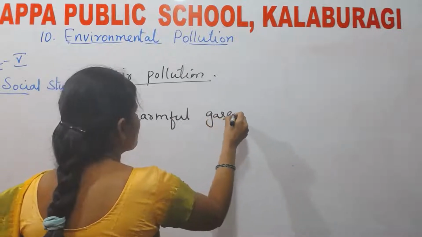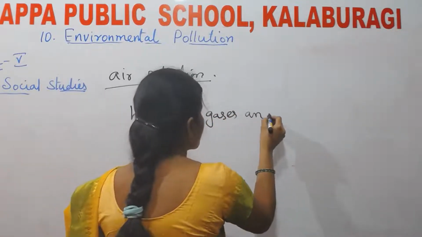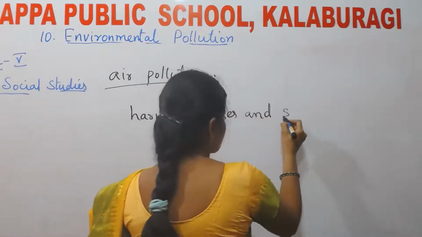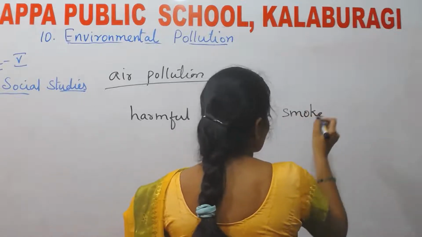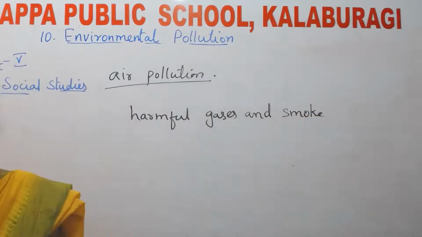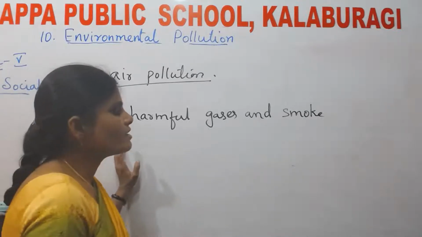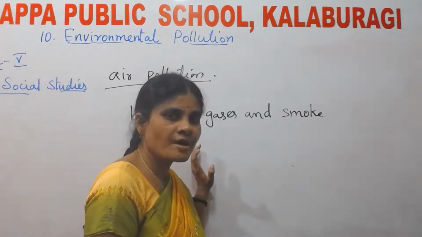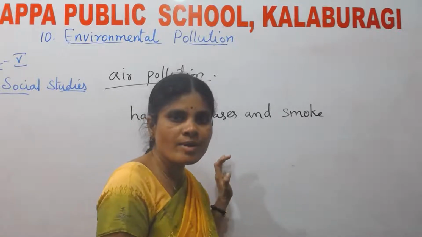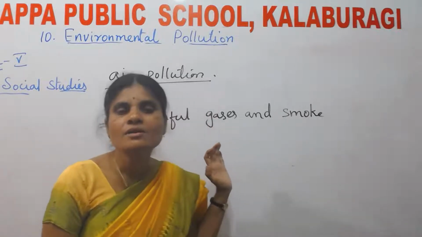Harmful gases and smoke cause air pollution. Polluted air is very, very bad for the health.